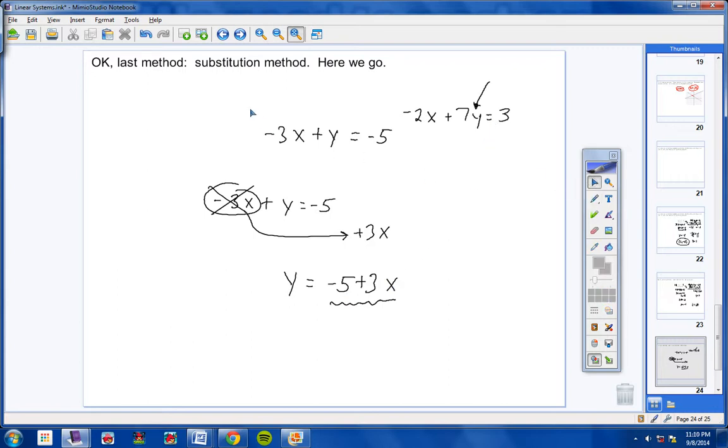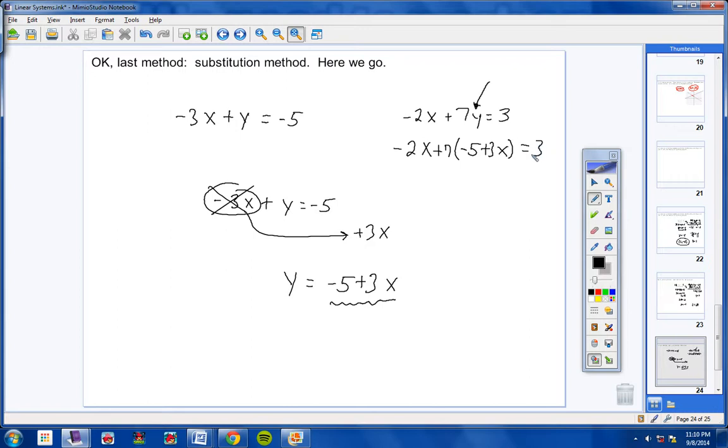So let me get a little space here, slide this over, and let's put this back over here where it goes. There we go. And now let's go ahead and substitute where the y is. We're going to substitute negative 5 plus 3x. So I bring down my negative 2x, then my positive 7, and then parentheses, and then negative 5 plus 3x. All right, and that equals 3.